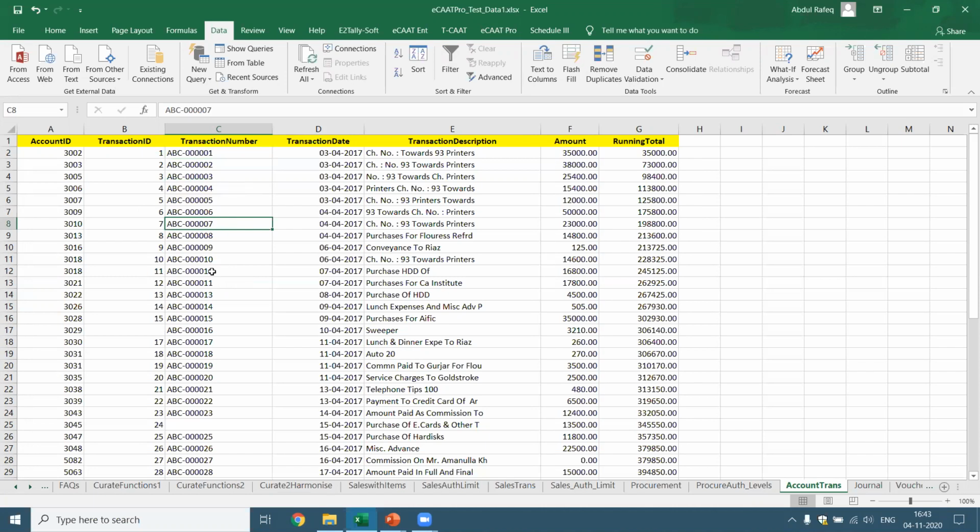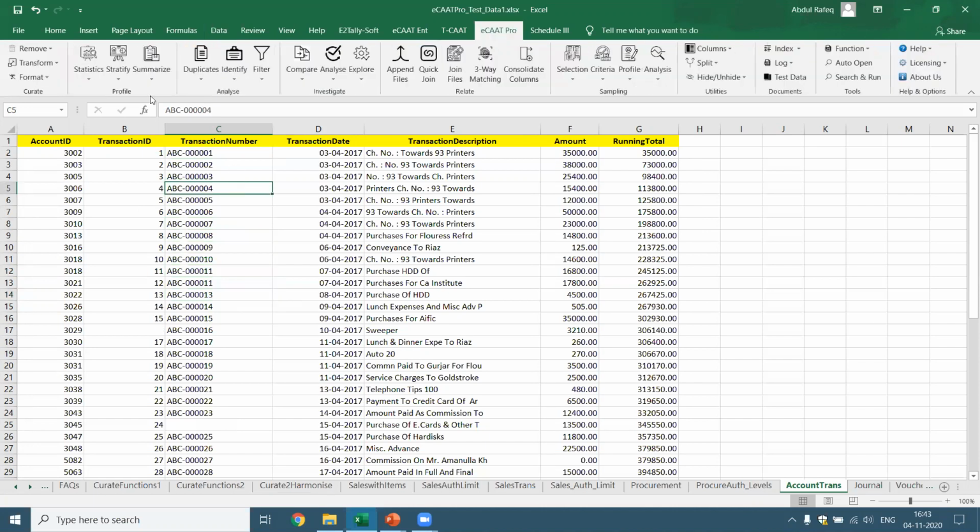For example, here, if you see between 11 and 13, there is a gap. Now between 23 and 25, there's a gap. Like that, there could be thousands of rows. I want to find gaps in this. So I come to ECAT Pro. Where is the function available?